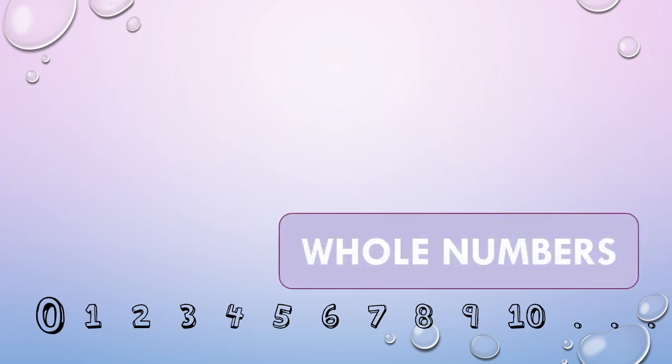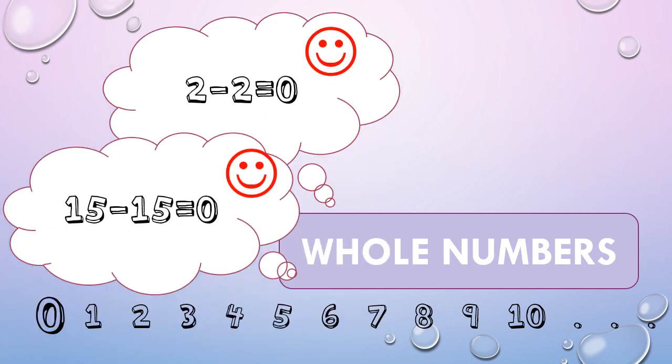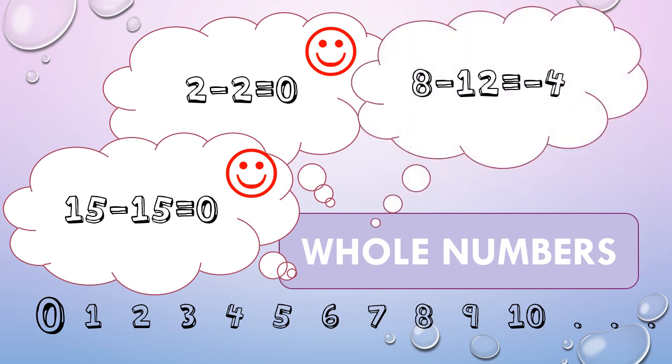Finally, they came up with another set of numbers which includes the set of natural numbers and a 0, which they call the whole numbers. With this, they were able to answer questions like 2 minus 2 is 0 and 15 minus 15 is 0, and 0 is classified as a whole number. However, this didn't mark the end of numbers. They started to ask problems that involve subtracting a bigger number from a smaller number, like 8 minus 12, which is equal to negative 4. Kung titingnan natin itong set of whole numbers, walang negative 4. And that is why they studied again the numbers until they came up to a solution.